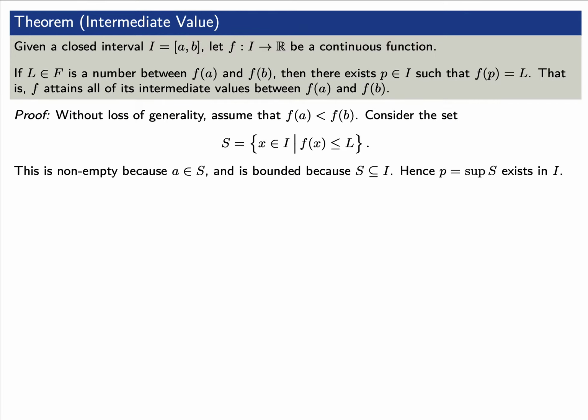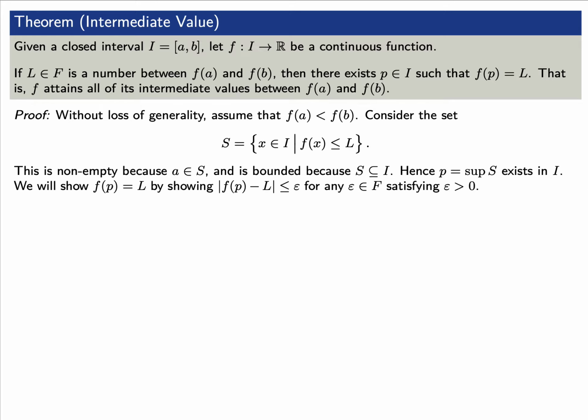Let's quickly go over the proof of this just to recall how this goes. Without loss of generality, let's say that f(a) is less than f(b), and we'd like to consider the following set. This here would be the set S of all elements x such that f(x) is to the left of L. This is a non-empty set because we're assuming that f(a) is less than f(b), so lowercase a is in this set S. In fact, because I is a bounded interval, S itself is a bounded set. This means that p, the supremum of S, exists.